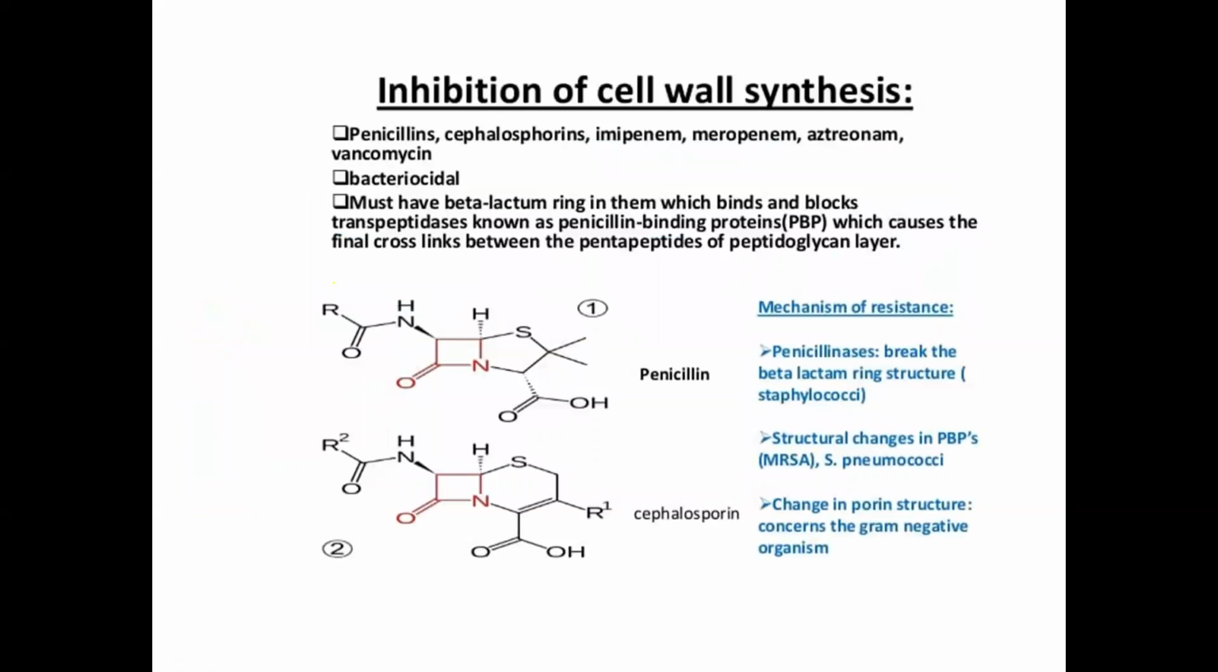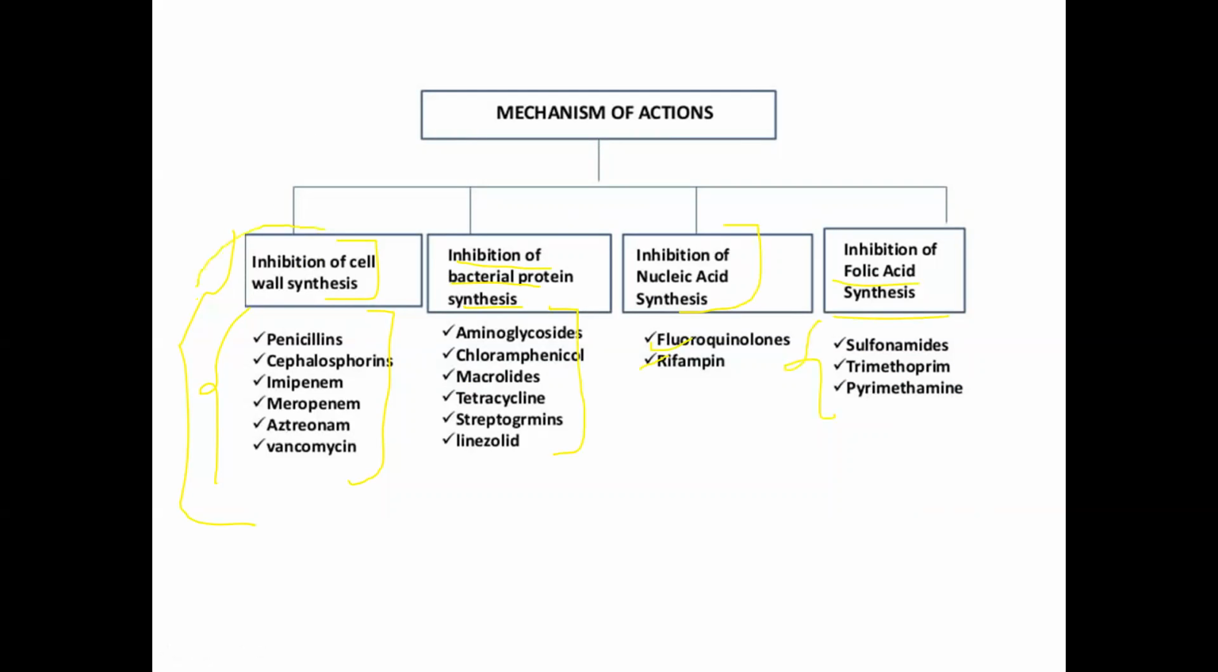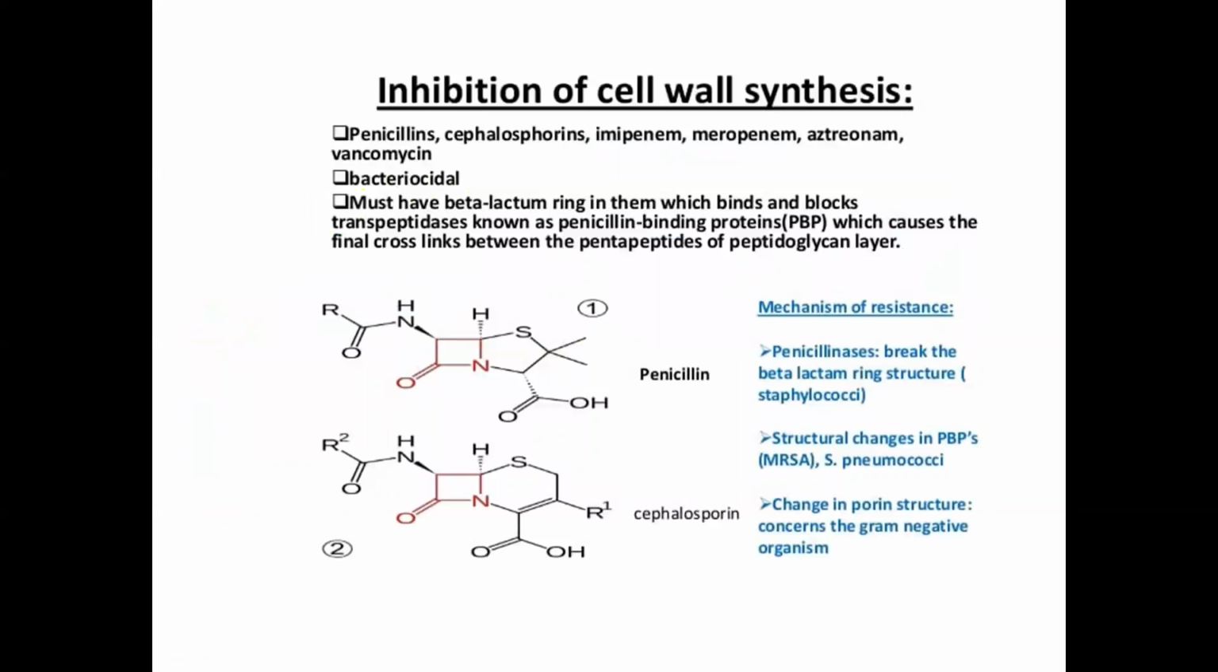Okay, the next one is step by step. First we will discuss the inhibition of cell wall synthesis. You can see penicillin, cephalosporin, imipenem, and some others are examples of the drugs which act on cell wall synthesis. These drugs are called bactericidal, they kill the bacteria. They must have a beta lactam ring, which binds and blocks the transpeptidase known as penicillin binding protein, which causes the final cross link between the pentapeptides of the peptidoglycan layer.